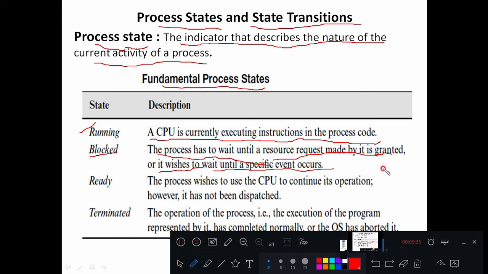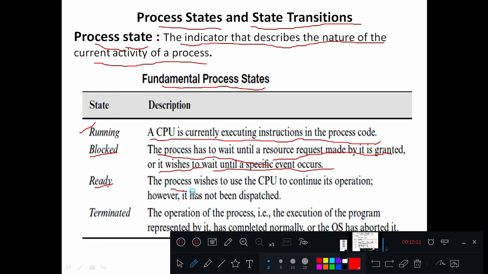Until then, the particular process is said to be in blocked state, or whenever an event occurs that the operating system has to fulfill, the process has to wait in a blocked state. So whenever the process requests any of the resources and those resources are not allocated by the kernel, the process will enter into a blocked state.